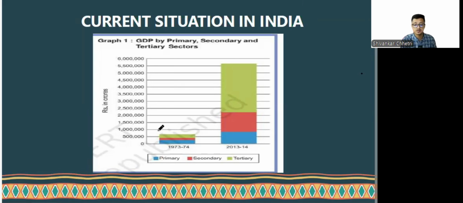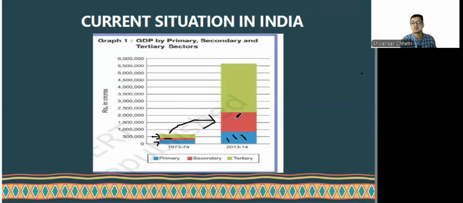First, if you see in 73-74, you can see that agriculture and service sector are contributing more than the manufacturing sector, right? And agriculture and service sector are contributing about the same. Now you can see in the 40 years time period how it has transitioned. Agriculture has become the lowest contributor. The manufacturing is the second highest.